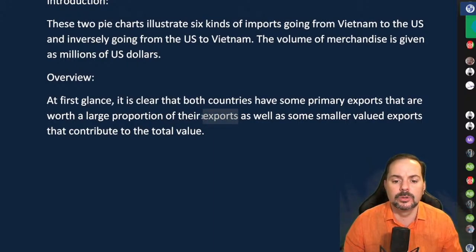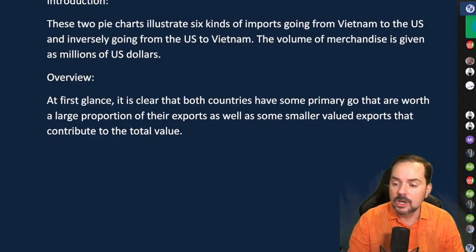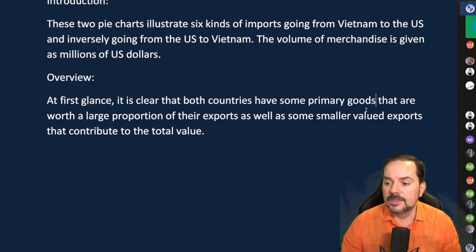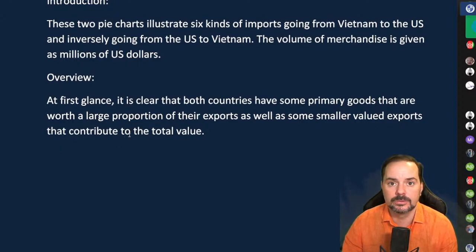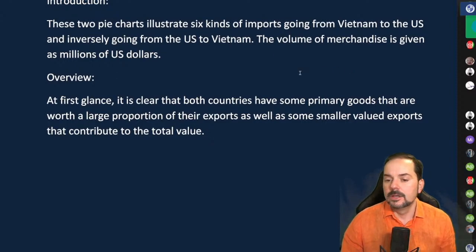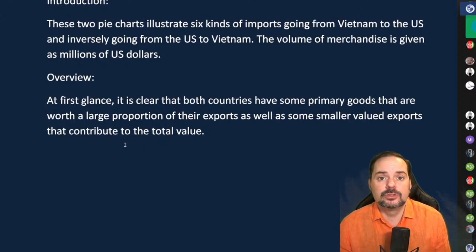Now, I don't want to repeat exports, so primary goods that are worth a large proportion of their exports, as well as some smaller valued exports that contribute to the total value. Okay, all right, so that's me putting that into words.